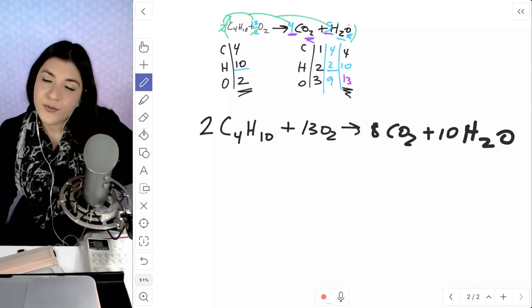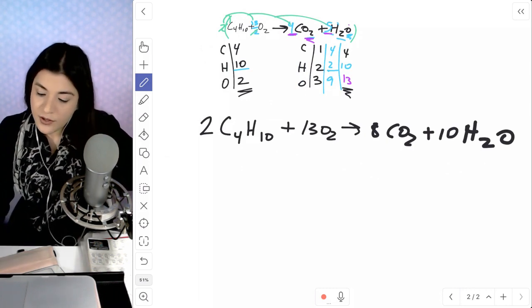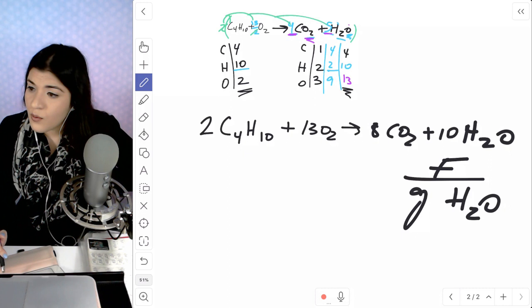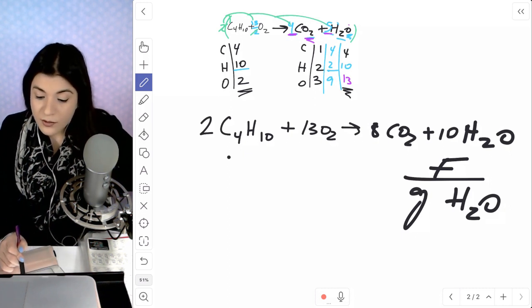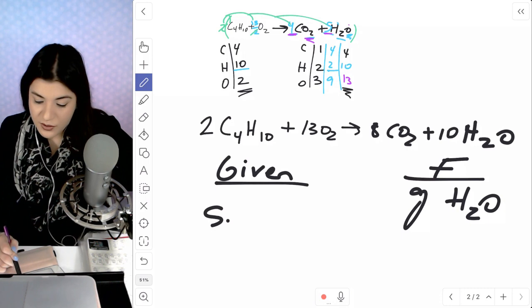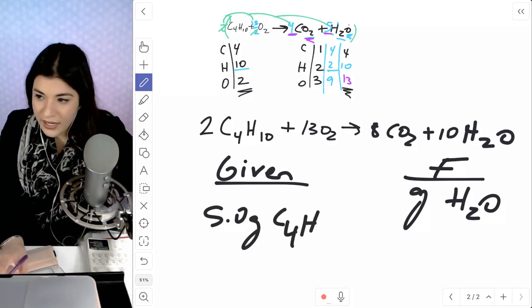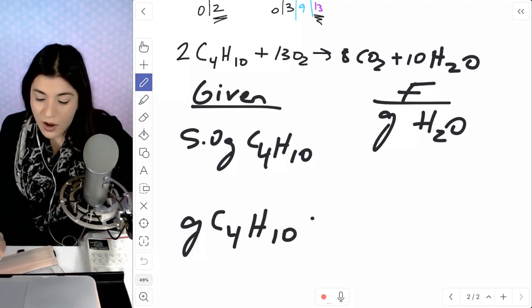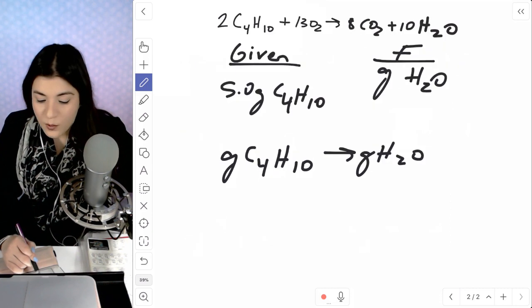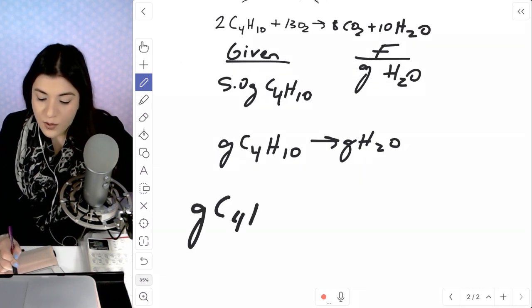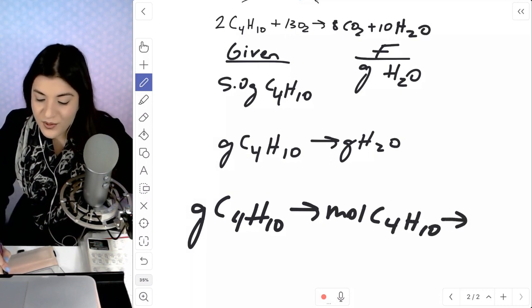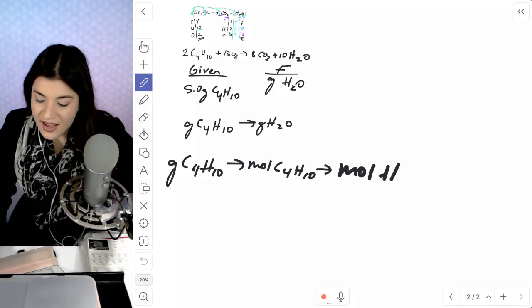And then they're asking for a little bit of stoichiometry here. So we're asked to find grams of H2O, and we're given 5.0 grams of butane. All right, so our plan is going from our grams of butane to grams of water. How we're going to do this is, once again, we'll go from grams of butane, then change this to moles of butane, and then convert this to moles of water. And lastly, we'll get to grams of water.